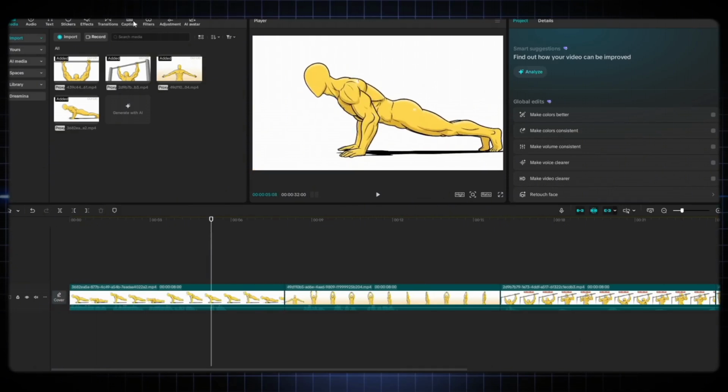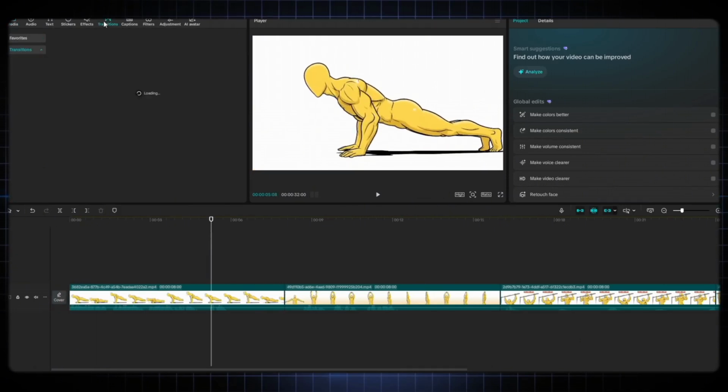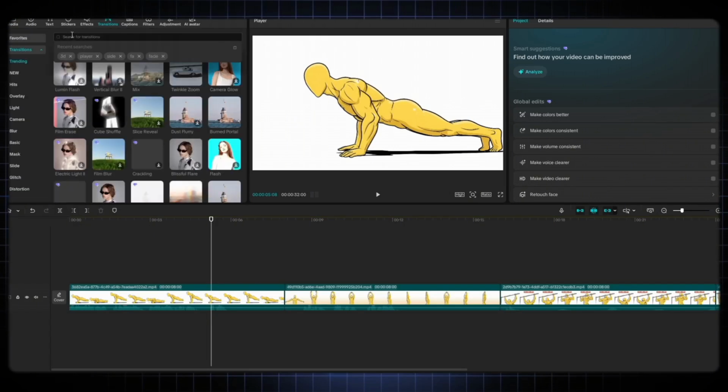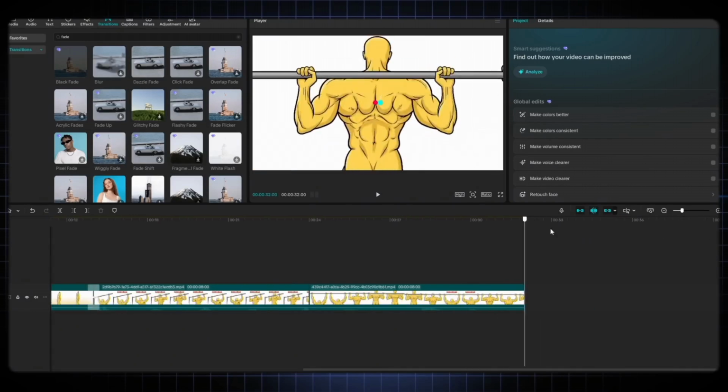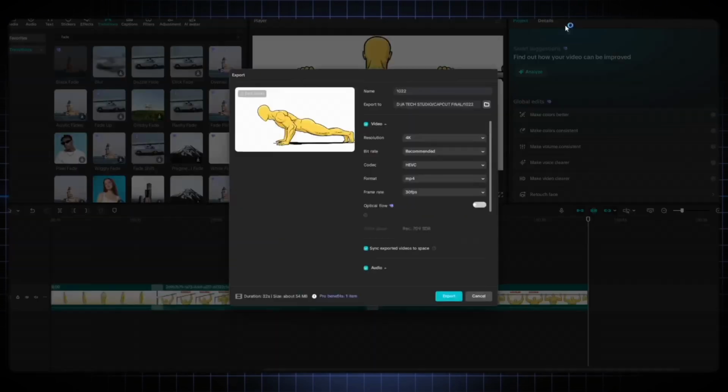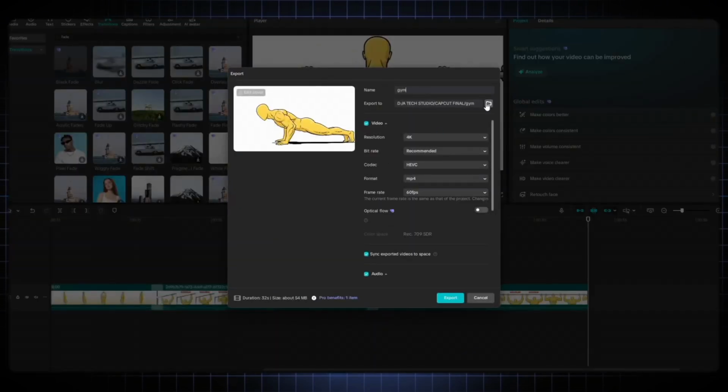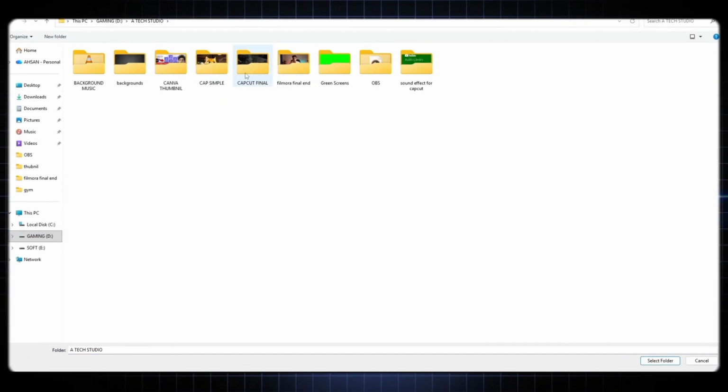Add transitions for smooth scene changes, apply light effects, and enhance the visuals using filters or adjustments. You can even add background music, sound effects, and text overlays to make your video more dynamic and engaging. Once your editing is done, go to the export settings and select 4K resolution for the best quality. This will make your video look clean, cinematic, and ready to impress on YouTube.